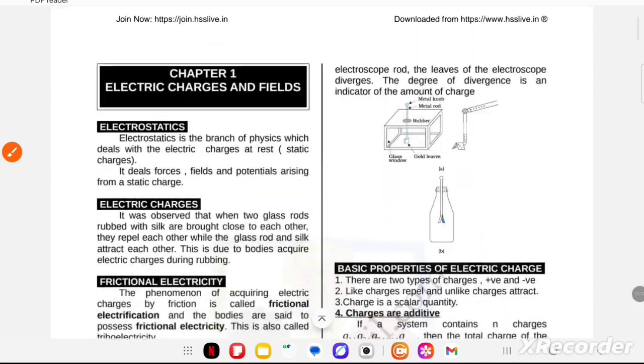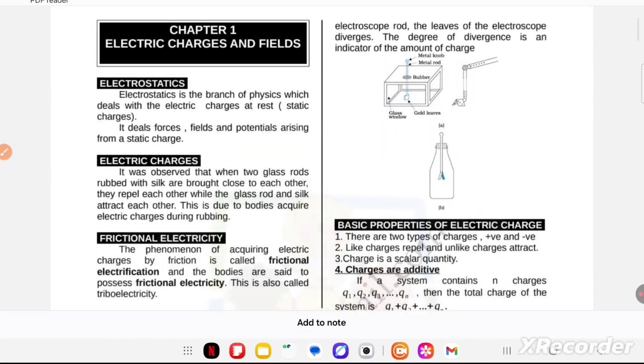Now next, electroscope. The rod leaves diverge, and the degree of divergence in the indicator shows the amount of the charge.